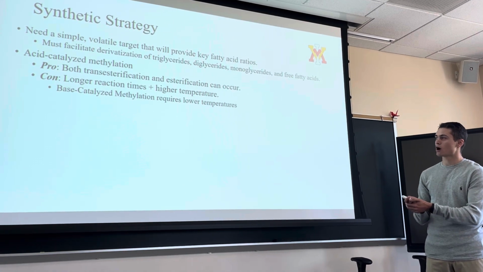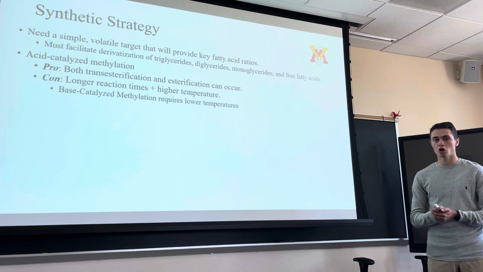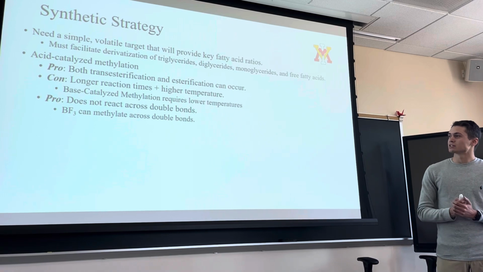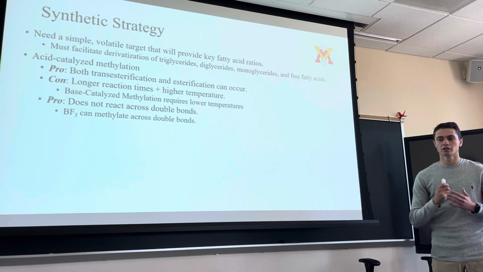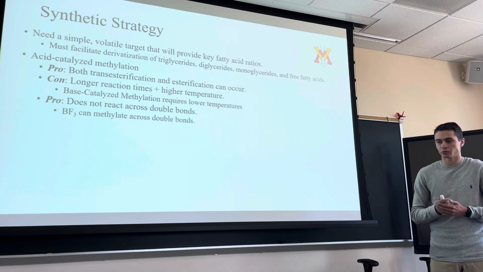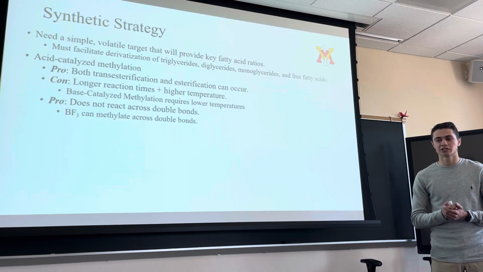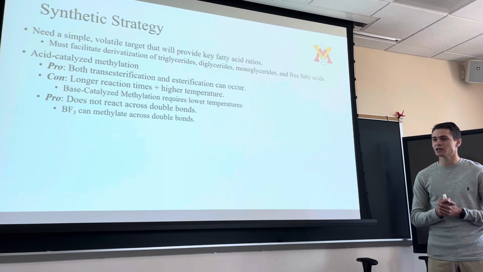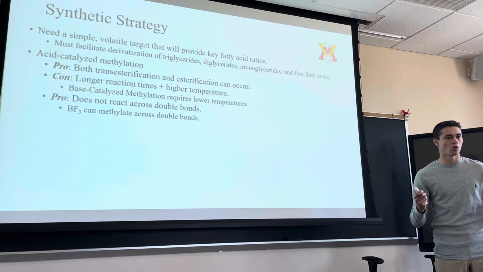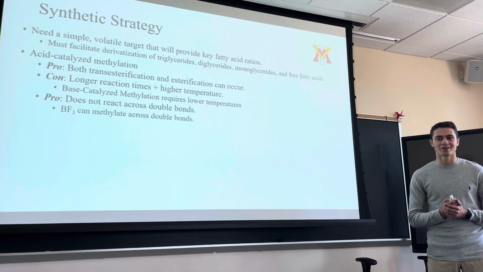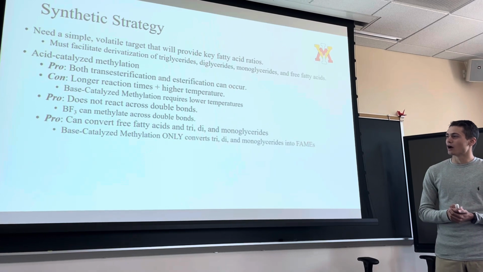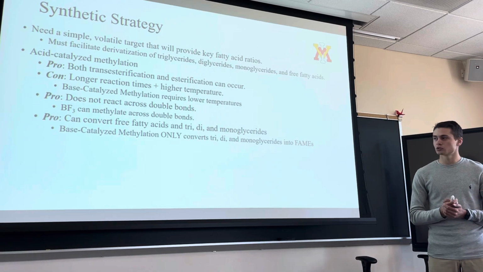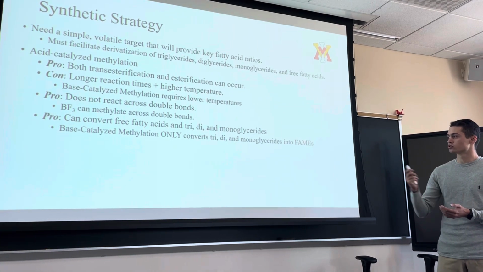Base catalyzed methylation, however, requires lower temperatures and almost no heat to react. Another pro is that acid catalyzed methylation does not react across double bonds. This means that we're not going to get any products that we don't want, whereas BF3, which is a common base catalyzed methylation process, can methylate across double bonds. And if you add too much base, we can cause saponification, or the creation of soap, and that will not be good for what we're trying to do. Another pro is that we can convert free fatty acids as well as glycerides into FAMEs, whereas base catalyzed methylation only converts glycerides into FAMEs.